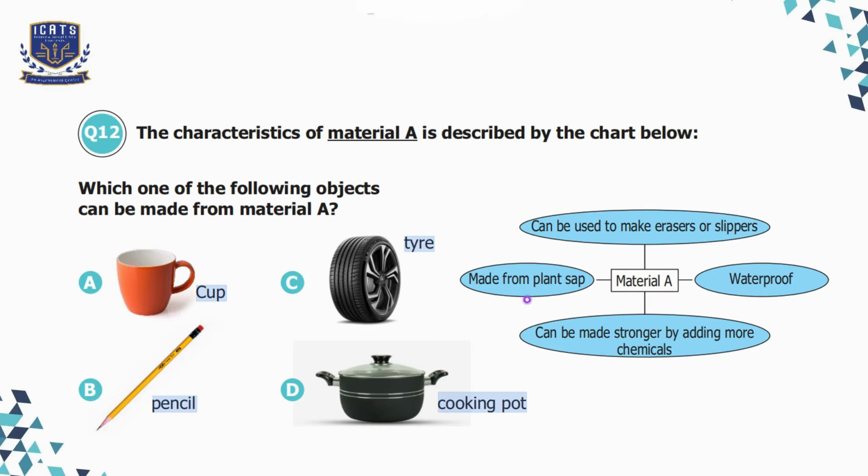So here let's see the characteristics of material A. It's waterproof, can be used to make erasers or slippers, made from plant sap, can be made stronger by adding more chemicals. So here option C, tire, which is made of rubber, fulfills all the criteria of material A, because rubber is waterproof, it is made from plant sap, it can be used to make erasers or slippers, and it can be made stronger by adding more chemicals. So we'll choose option C here.